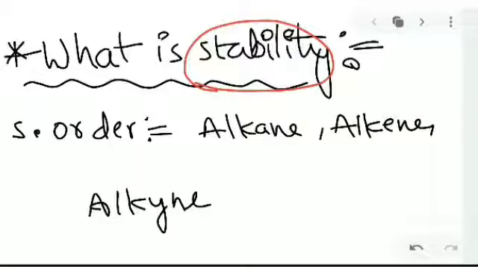Stability means which is more stable, so they are satisfied with their electrons, on itself or with others. Stability means the state of being stable. They have fully filled electrons, so that's why they are more stable. Examples: noble gases are more stable but they are least reactive, while some other elements are reactive with other elements. Okay, this is stability.